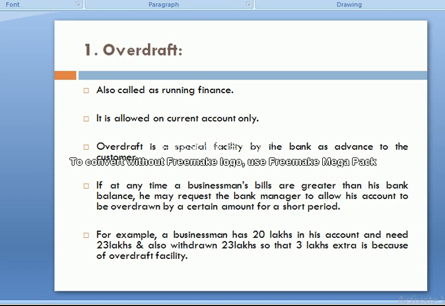Why? Because the bank will give me the 3 lakh overdraft facility. On that 3 lakh, the bank will deduct some interest from me. So this is a short-term loan given by a bank to its account holder. Keep in mind, the overdraft facility is given by a bank only and only to current account customers.